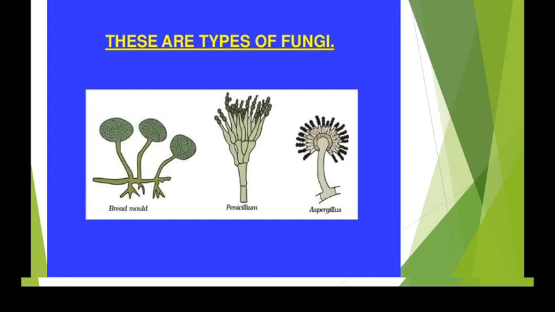Then if you see this, okay, these are the types of fungi, that is bread mold. You find this on the bread, penicillium, aspergillus. Okay, so these are some types of fungi which you find mostly during rainy season.